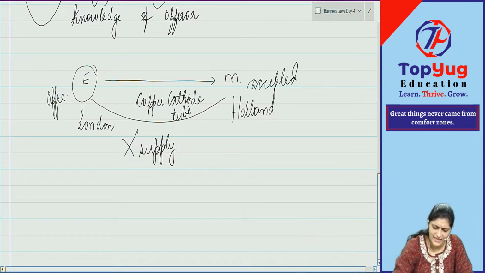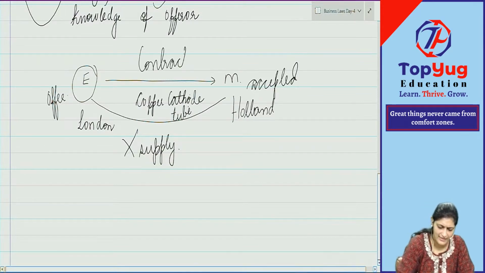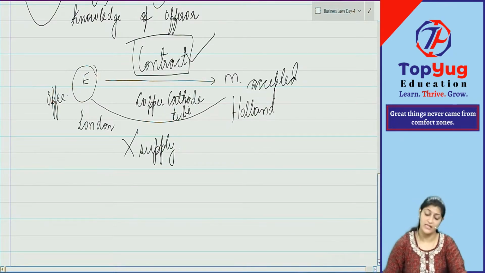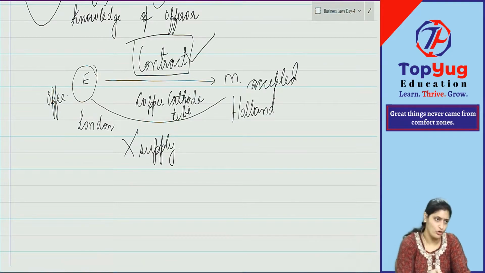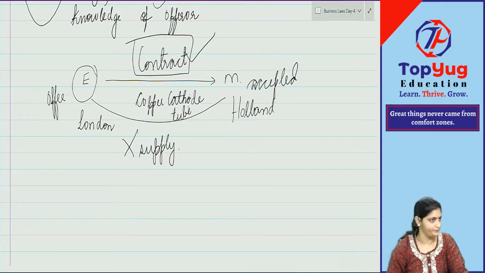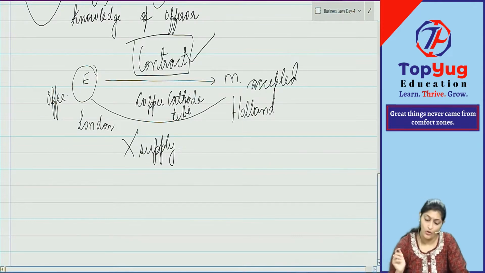Now, when the offer is accepted, what happened? Contract came into existence between the parties. Once the contract comes into existence, compulsorily E will have to supply and M will have to pay the price. Yes or no? Now here E is saying that I will not supply. I am not going to supply. Now, do you think M can go to court of law? Yes, he can go to court of law and file a case.